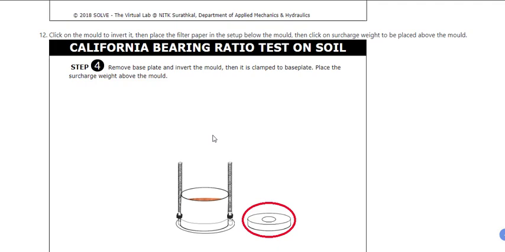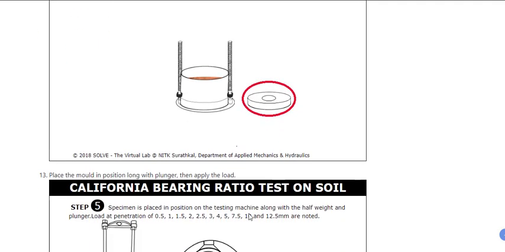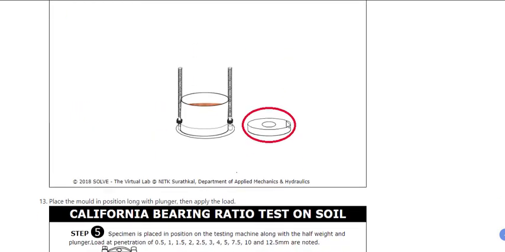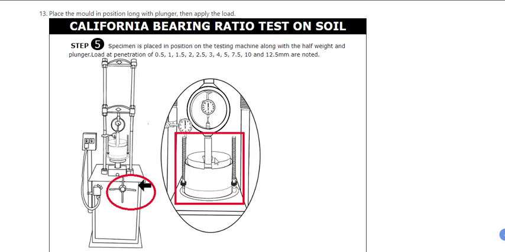Place the surcharge weight above the mold. So you will remove the mold, and then on top you will have some space because you have put the spacer disc, which you will remove. Now you will put the slotted weight here in place of this. First there will be a standard weight, then a slotted weight, and then the entire assembly is put into the CBR testing machine, and we are applying the load using this machine.